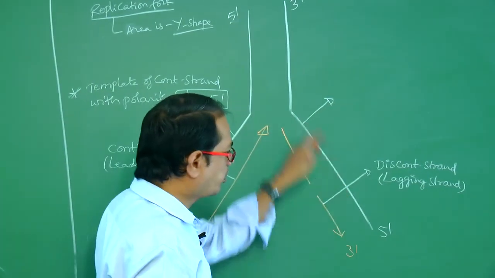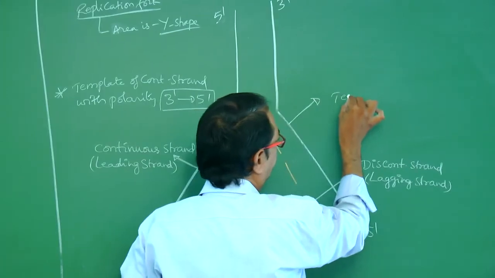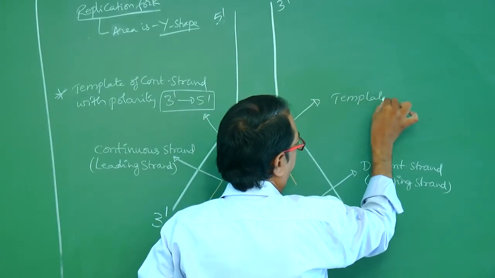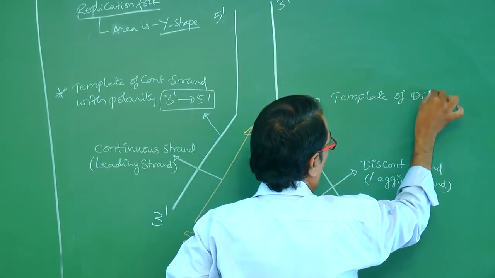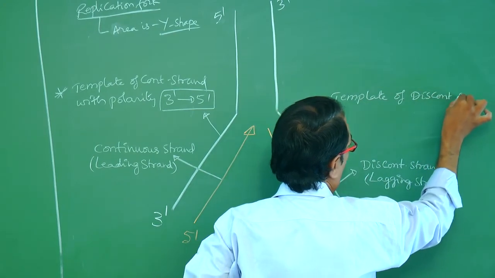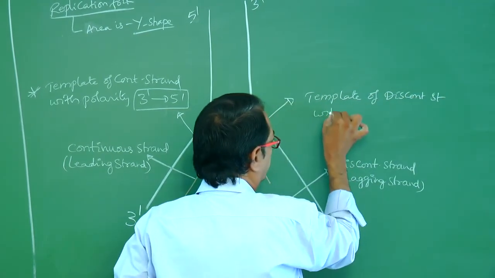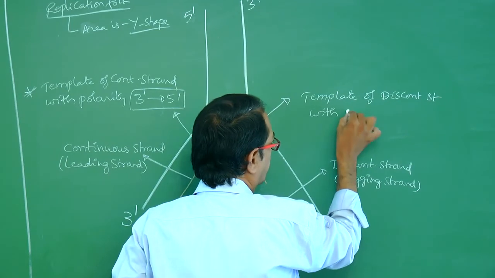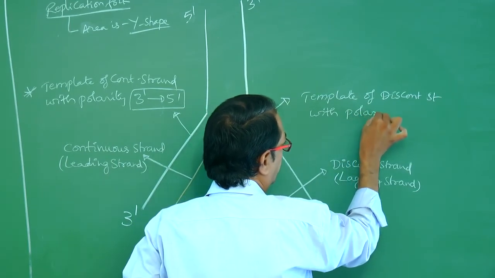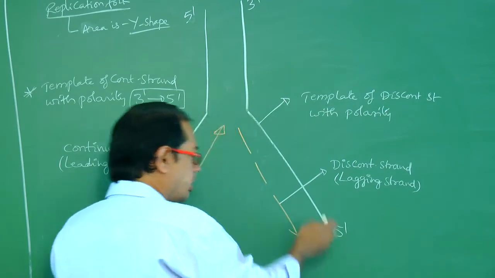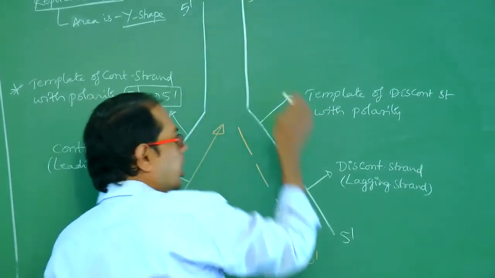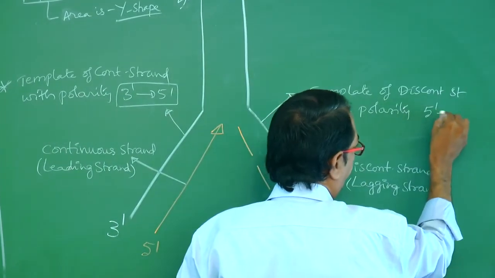Here this is also a template, the template of the discontinuous strand. Template of discontinuous strand with polarity, see, like this you have to read, with polarity 5' to 3'.